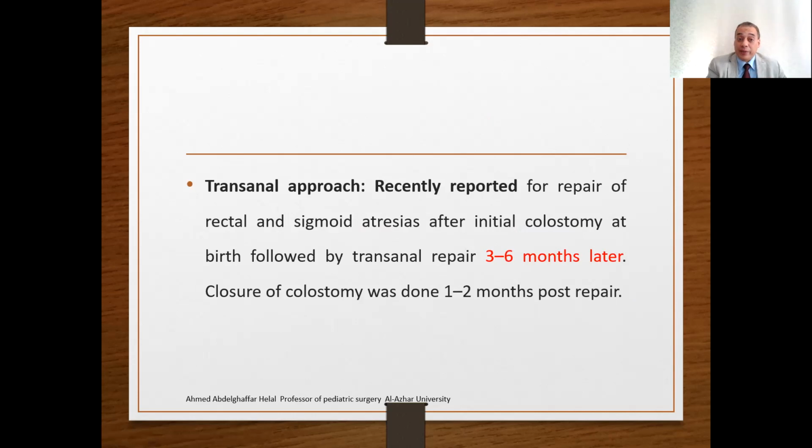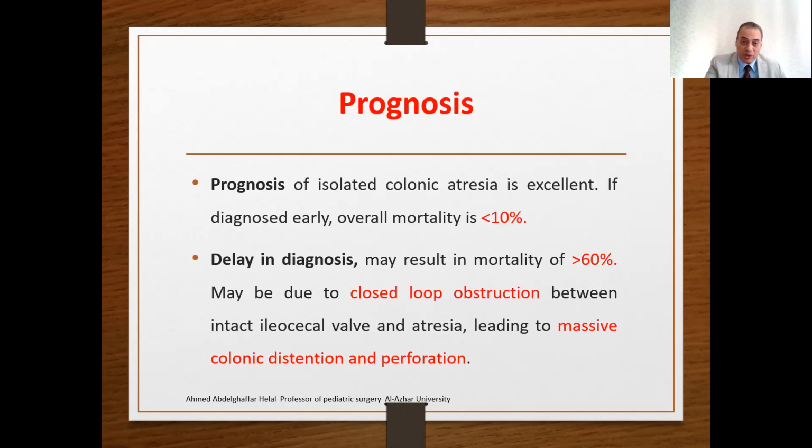A transanal approach was recently reported, with repair of the rectal and sigmoid atresia after initial colostomy at birth, followed by transanal repair 3 to 6 months later. Closure of the colostomy was done only 2 months post-repair.